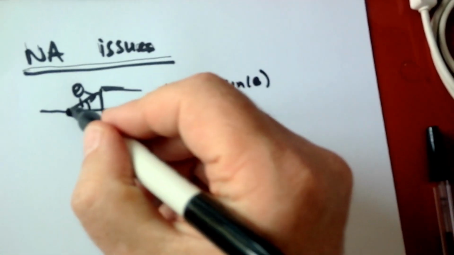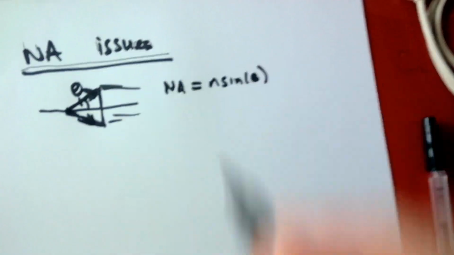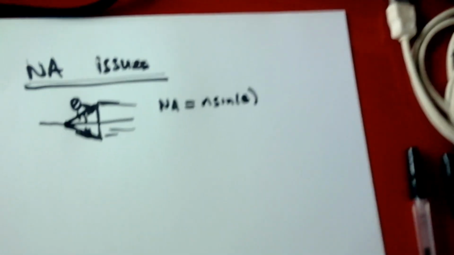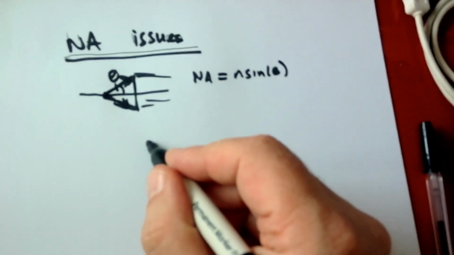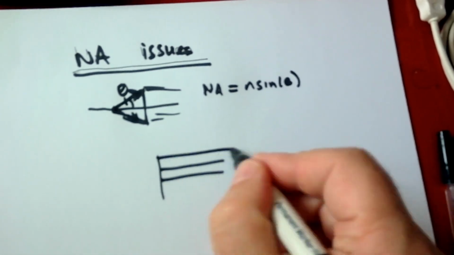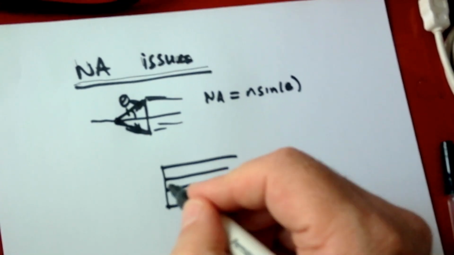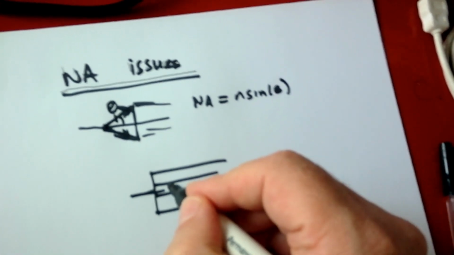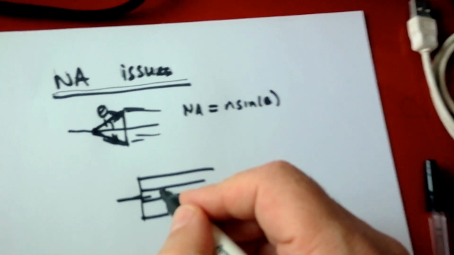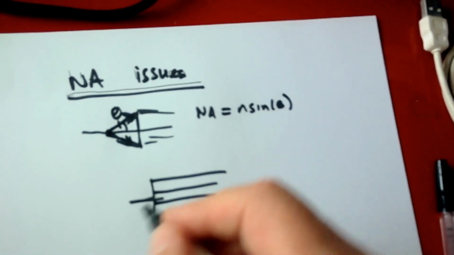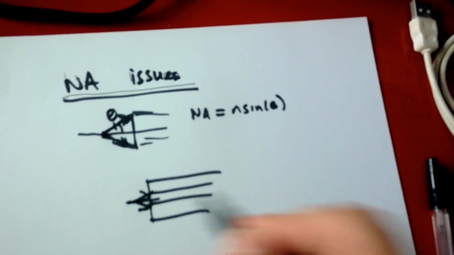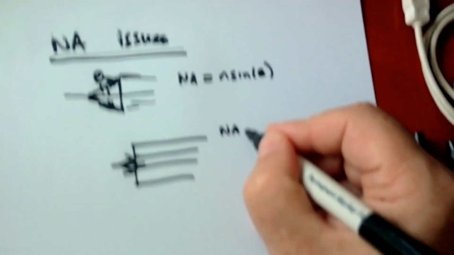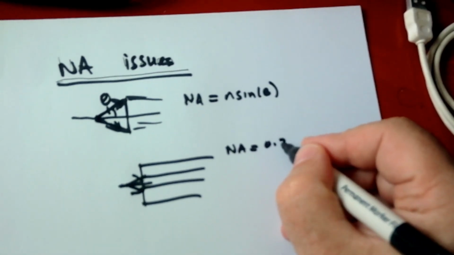Okay, and there are many things associated with the numerical aperture, but for now let's just think about it as the cone of this angle. So one example about this might be, say, optic fibers. Optic fibers have a particular core, and they have a particular relationship between the refractive index of the cladding and the core, and the result of this is that they have a maximum acceptance angle that they can accept. And so therefore, a fiber itself has its own, say, numerical aperture, say 0.2.